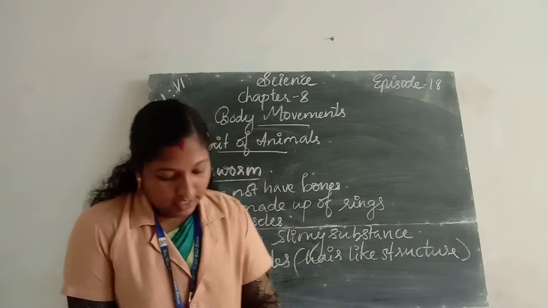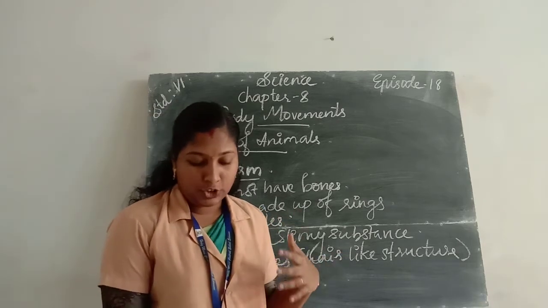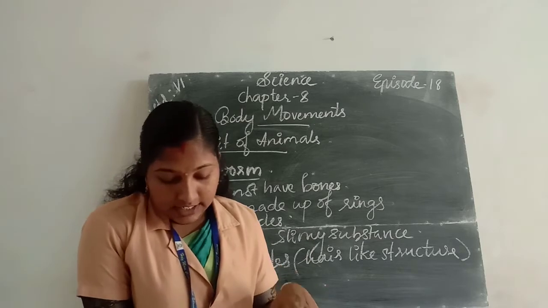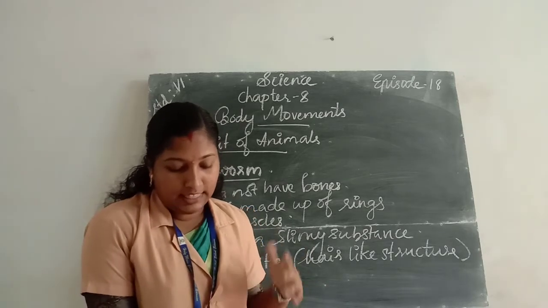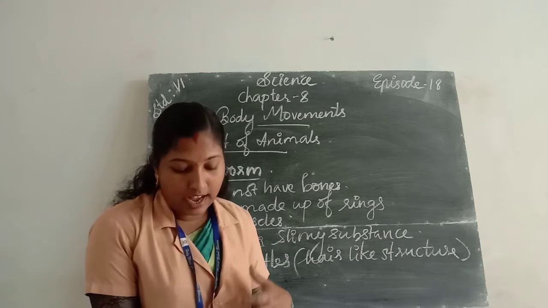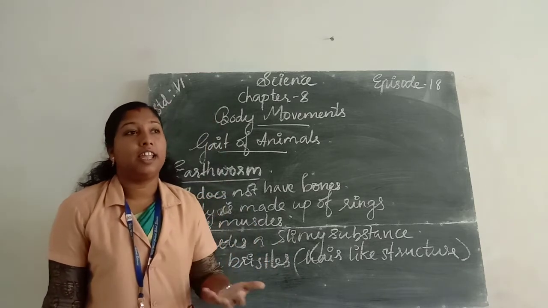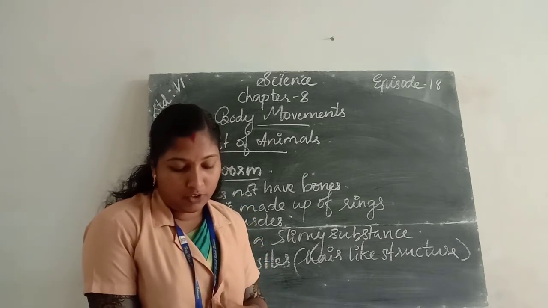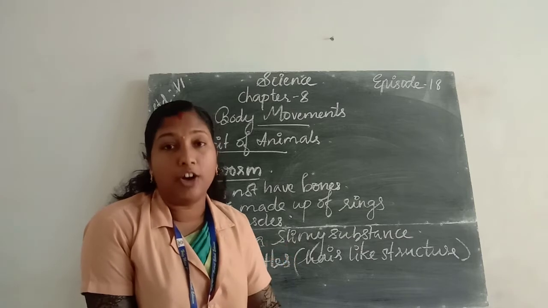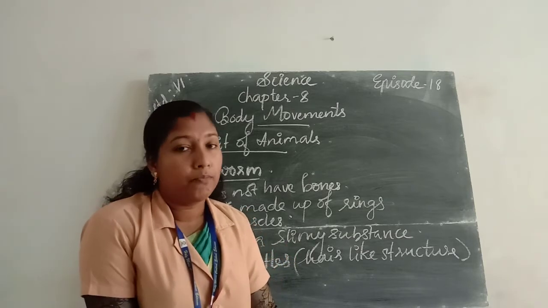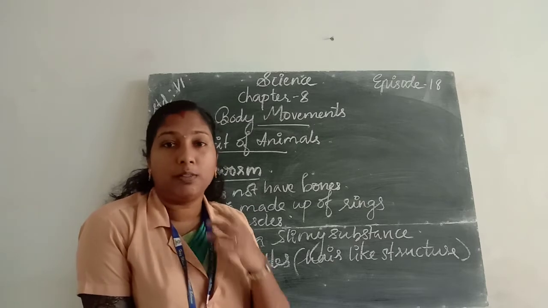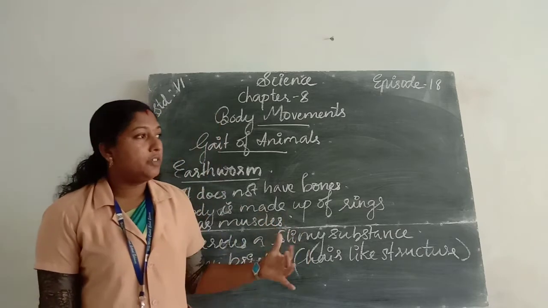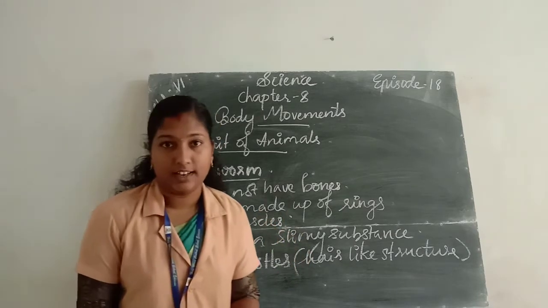Next one. Then what does the earthworm eat? As it moves through the soil, it eats its way through the soil. Then its body throws away the undigested part of the material that it eats from the soil. This activity of an earthworm makes the soil more useful for plants. Earthworms also help the farmers. So this activity makes the soil more fertile.